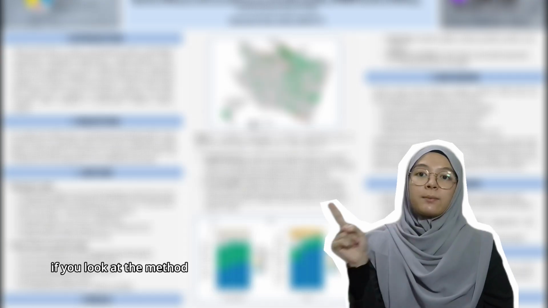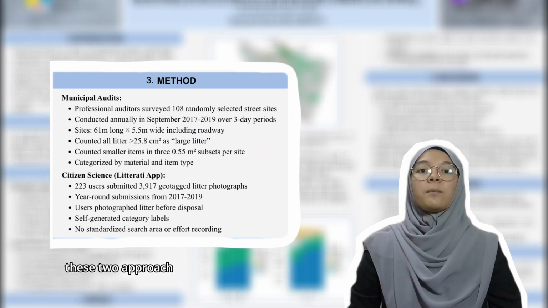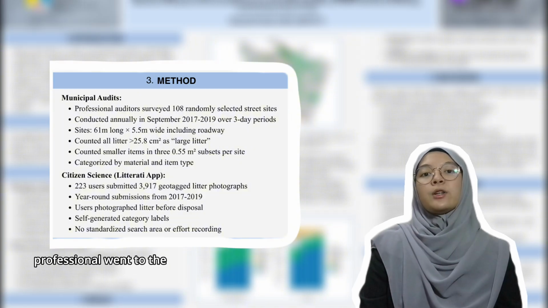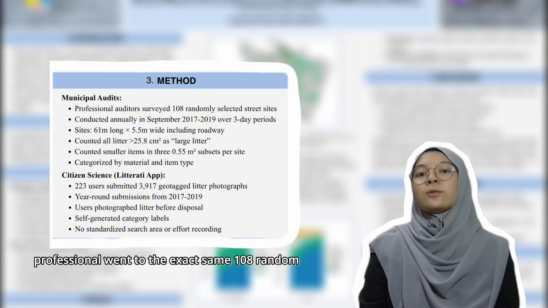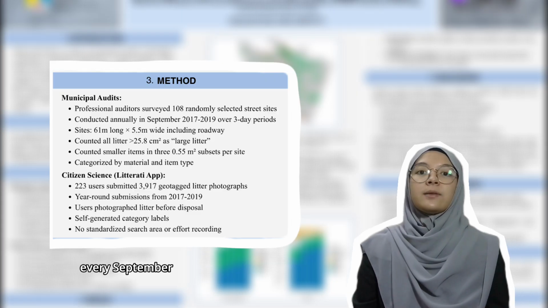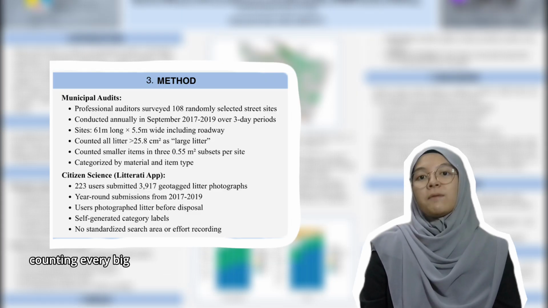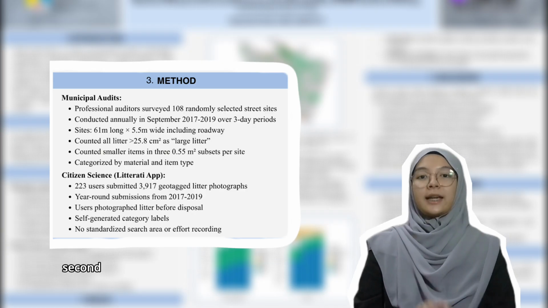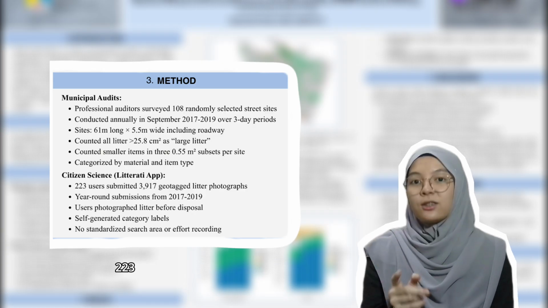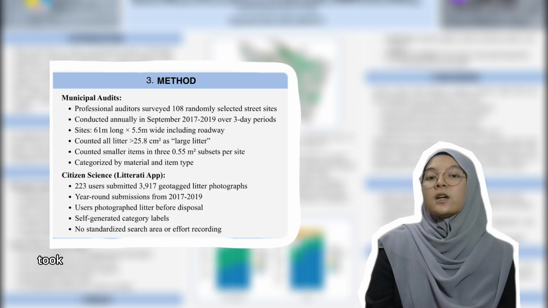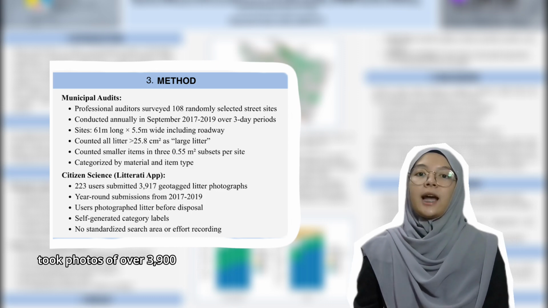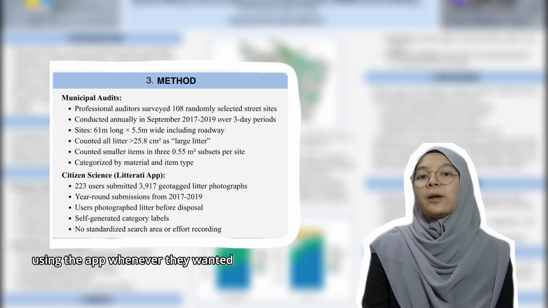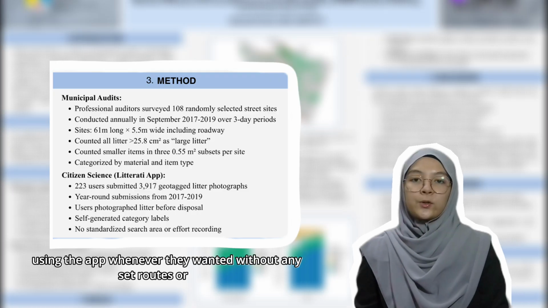If you look at the method section over here, these two approaches are very different. First, in the city audit, professionals went to the exact same 108 random street sites every September for 3 years, counting every big and small piece of trash in a set area. Second, the app users, 223 regular citizens, took photos of over 3,900 pieces of trash all year round using the app whenever they wanted, without any set routes or rules.